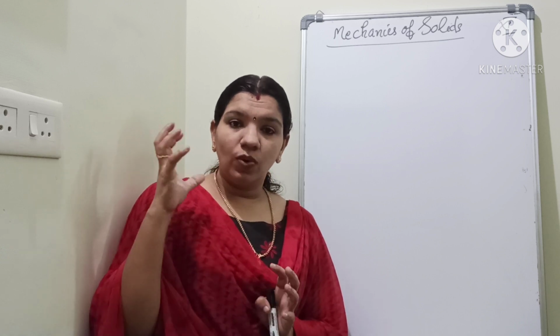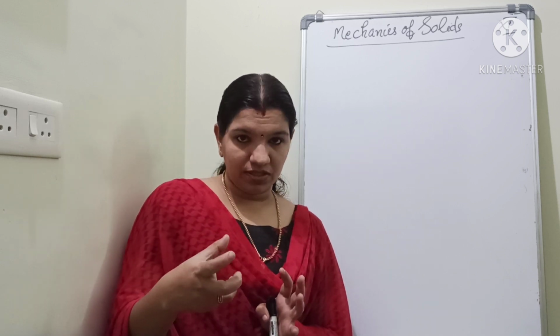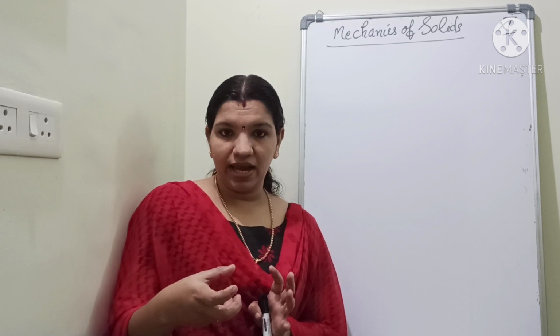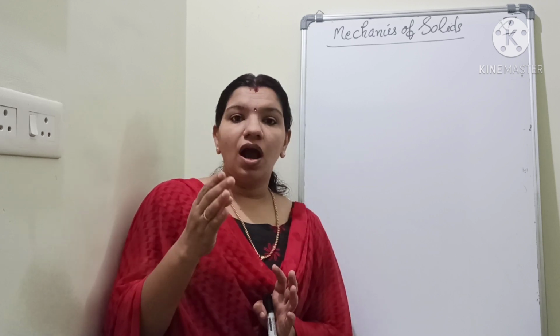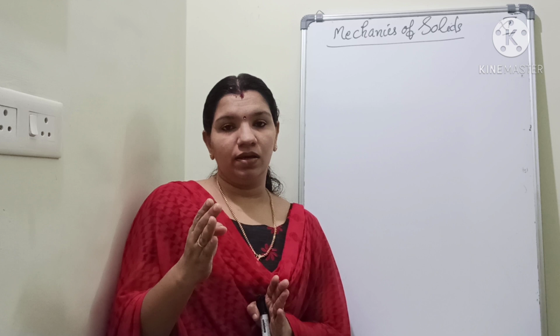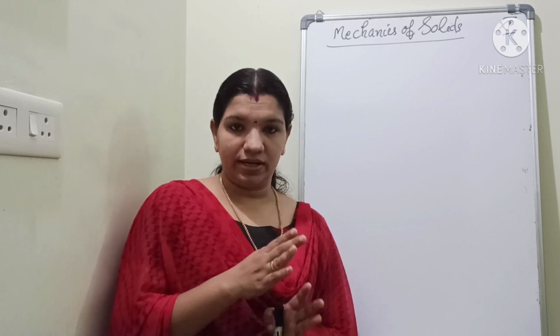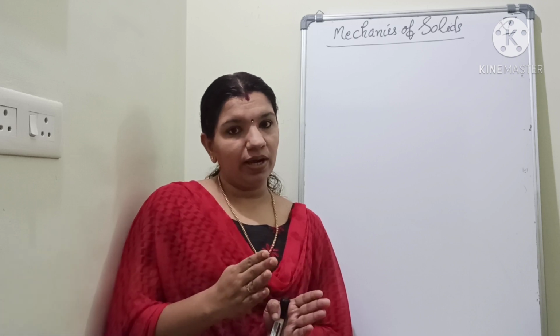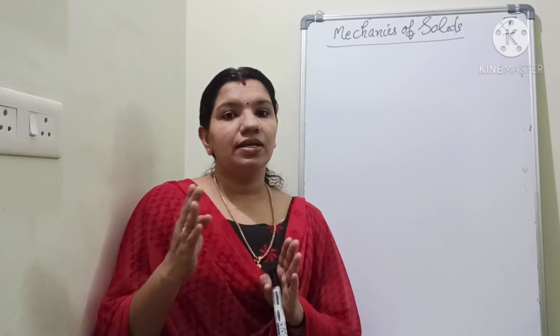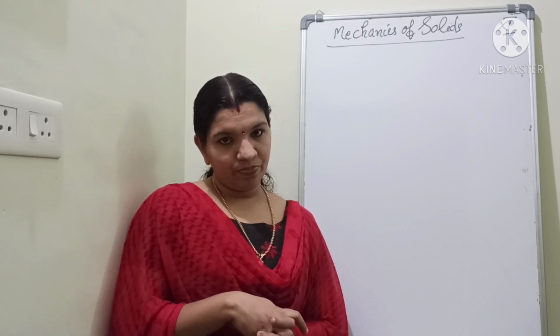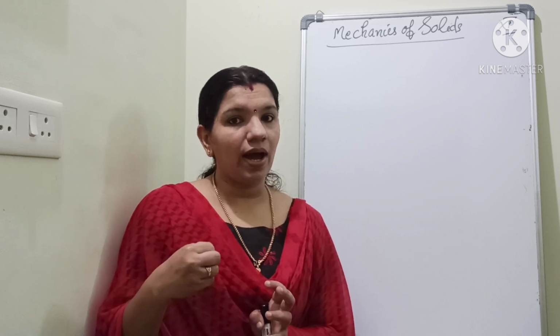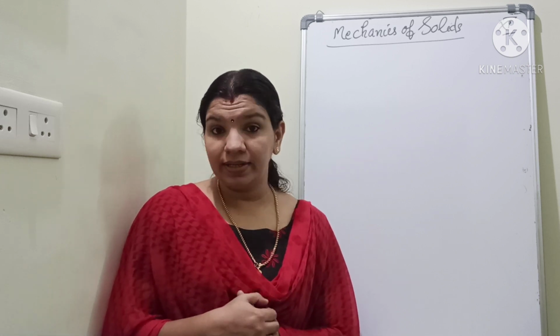So again the work has to be done against it. Understand? So here we are explaining the elastic potential energy in terms of work, because potential energy is equal to work. Here the potential energy is actually the work done. The work done in stretching the wire is stored in the form of what?